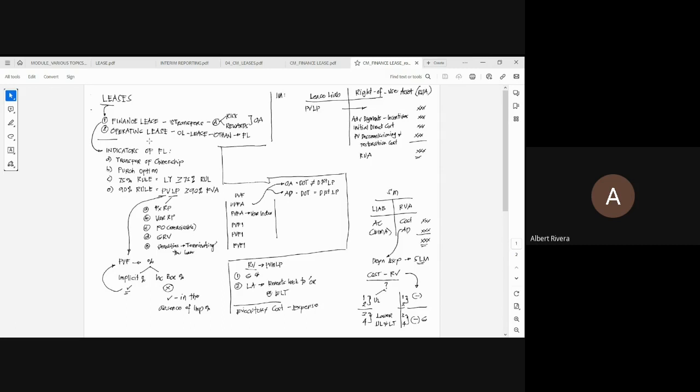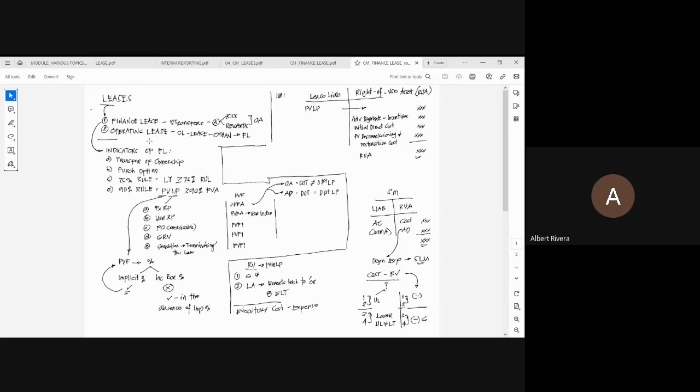Pero class, under PFRS 16, okay, sinabi niya kung sino ang papasok dyan sa operating lease na yan. These are the short-term leases and the low-value leases. Pag sinabi natin short-term leases, edi less than 12 months. Pag sinabi natin low-value leases, ibig sabihin mababa ang value. However, the standards did not provide kung magkano ang threshold o definition ng low value, meaning that would now fall under the professional judgment. Okay?